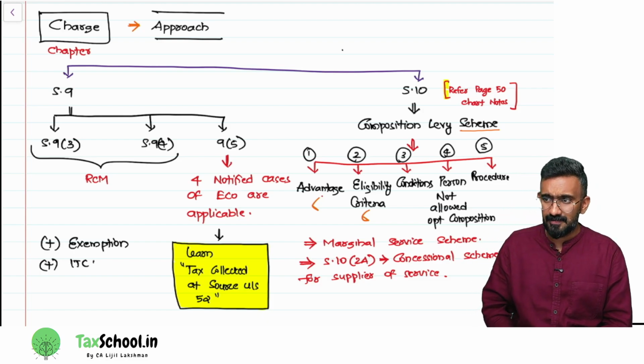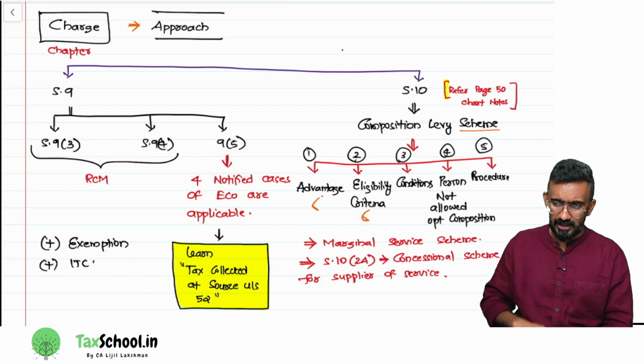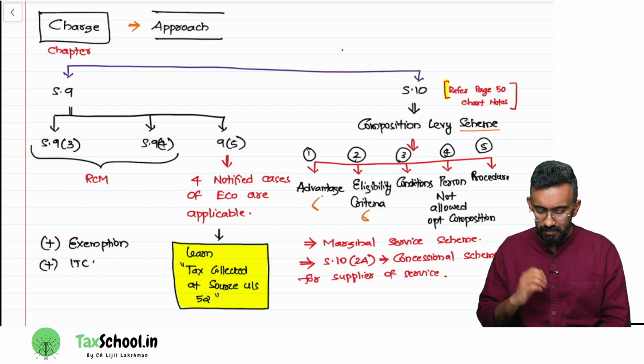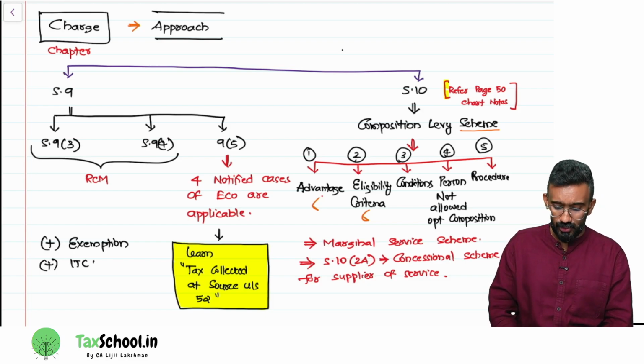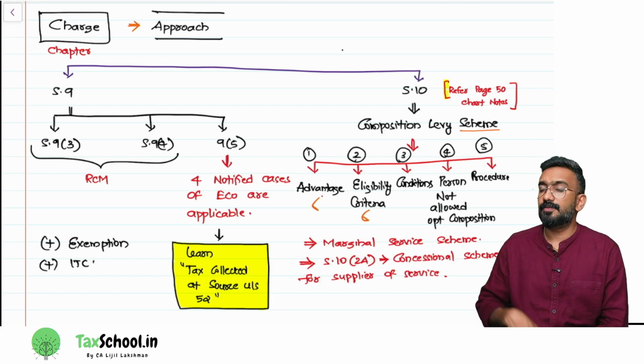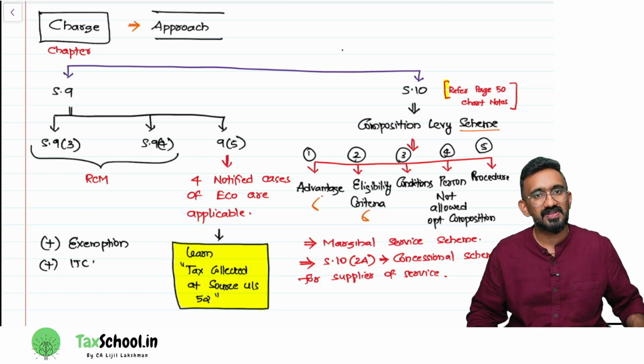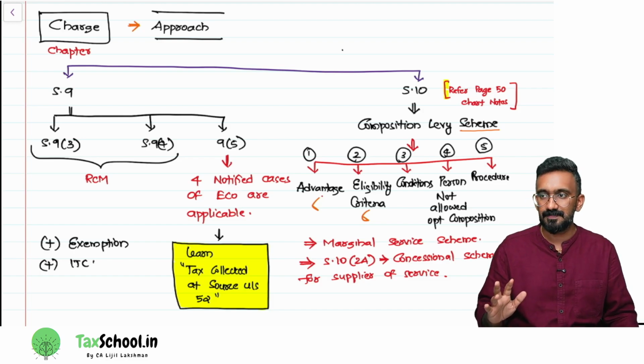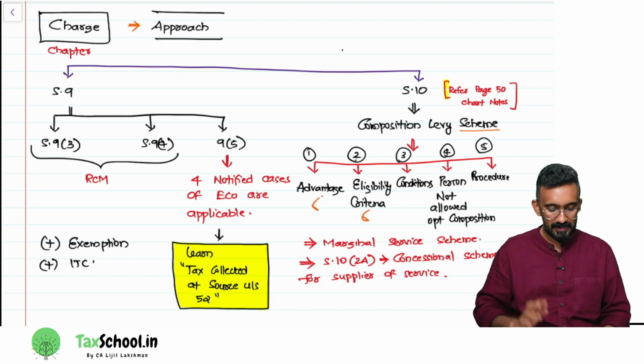So I've summarized this chapter into an approach document. What are the things that you have to learn? I'm looking from an ICAI material perspective. What is there in the ICAI material from the charge chapter? That's what I'm taking as a basis.